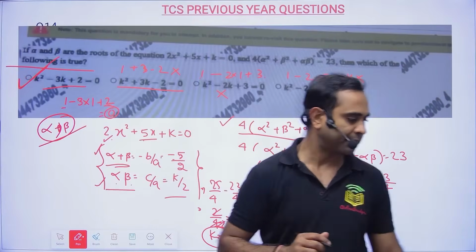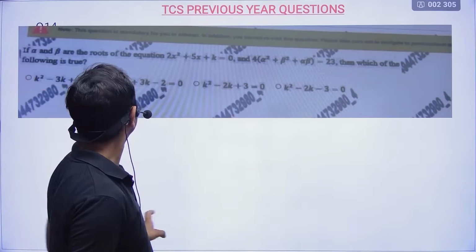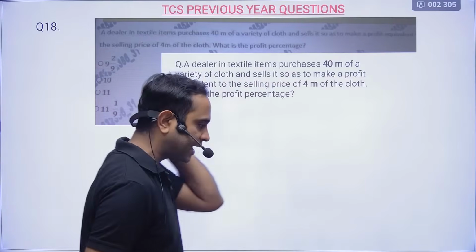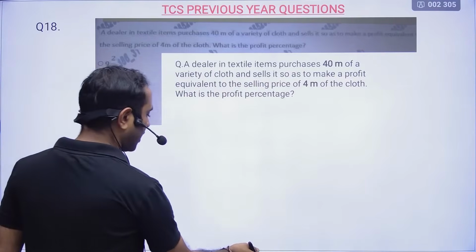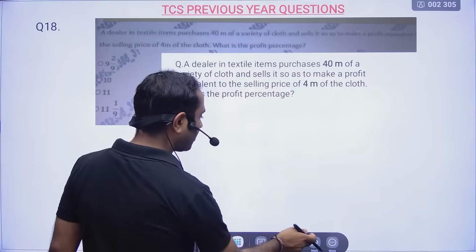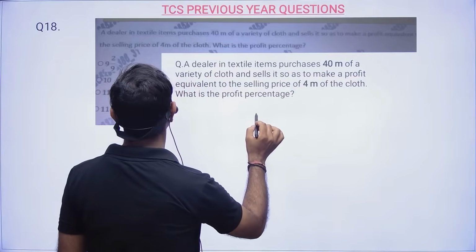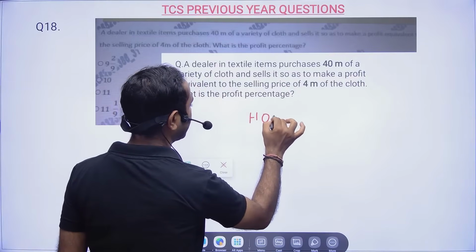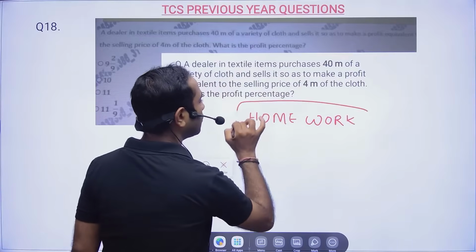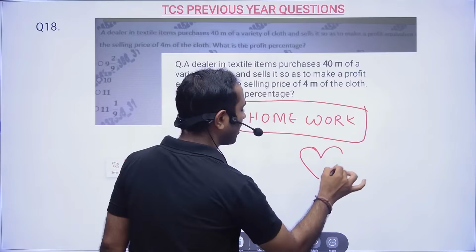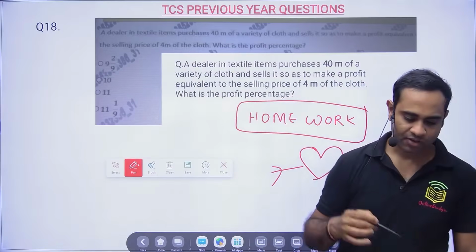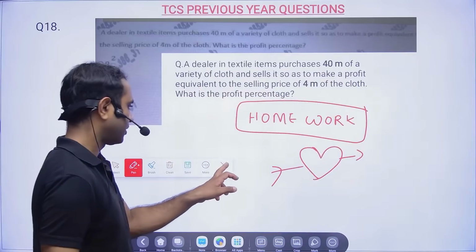Fine. Now we will be moving towards the next problem. So this was a good question. Now question number 18 is a very good question, and I want you to take it as homework. So please solve it and comment the answer, and whoever's answer is correct, I will put a heart on your comment. That means your answer is correct.